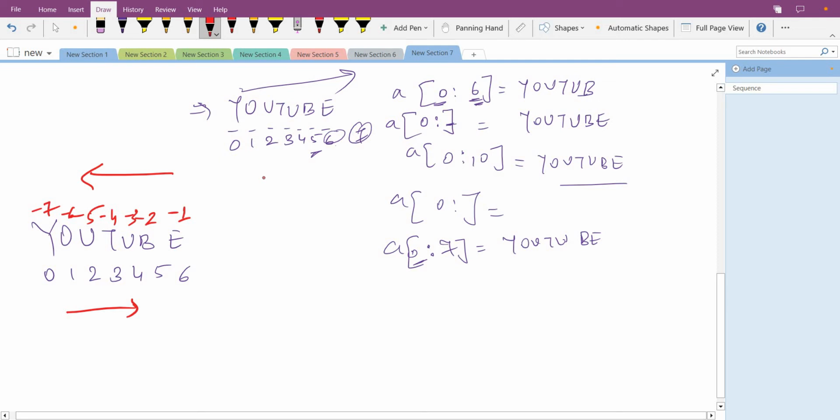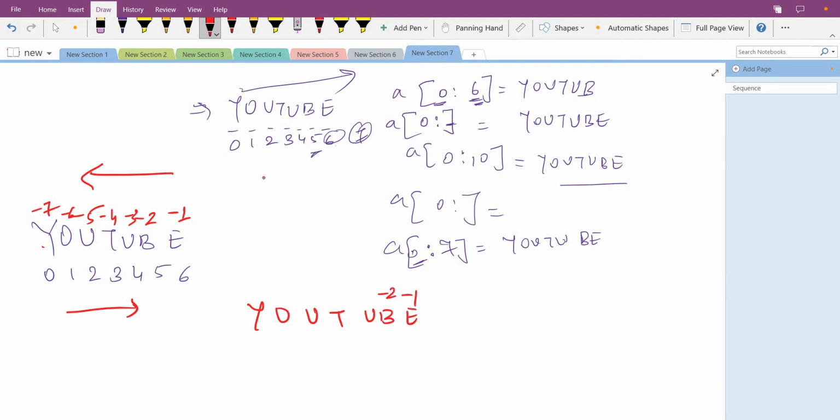In the reverse it starts from -1 and goes to -7. So our forward indexing is 0 to 6, and our backward indexing is -1 to -7. Do remember this.